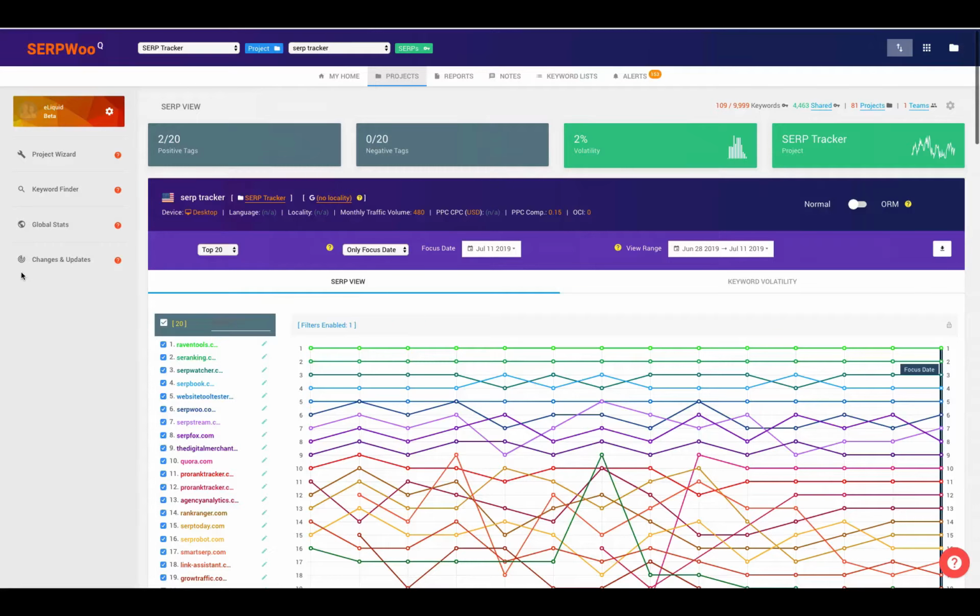And where we find GlobalStats is actually here on the left-hand side of the screen, right where my mouse is at. This is available pretty much on every screen within SERPWoo on the left-hand side. And if we just click it, we'll actually get brought up to the GlobalStats page here. It might take a second to load up.